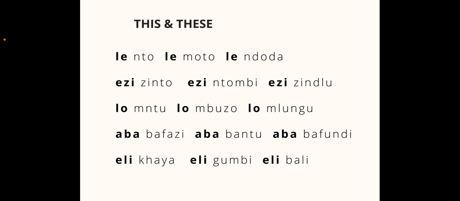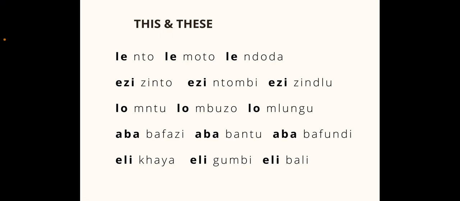Then words that start with an u, like umtu, the person, umbuzo, the question, and umlungu, the white person. We say lo at the beginning, dropping the u. So we have lomtu, this person, lombuzo, this question, lomlungu, this whitey.